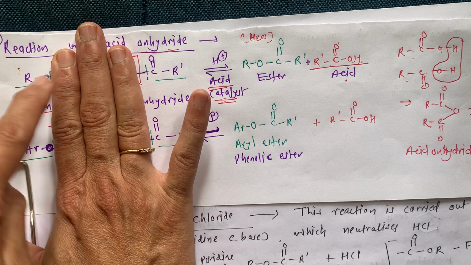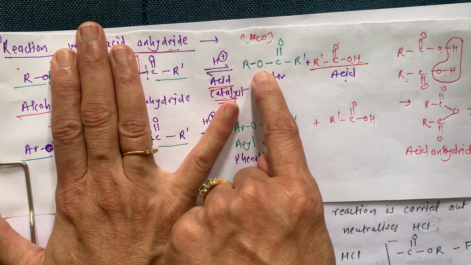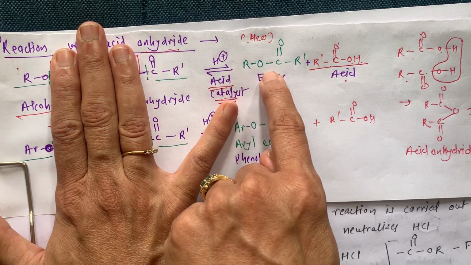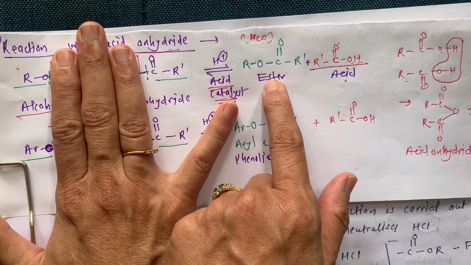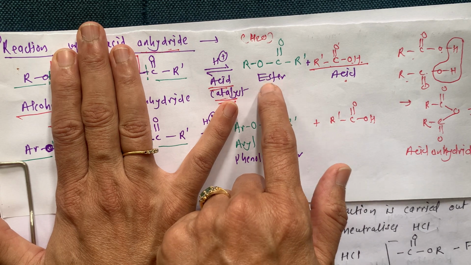Remaining is R O and C double bond O R dash. So I am writing here R O C double bond O R dash. So what is this? This is nothing but ester.